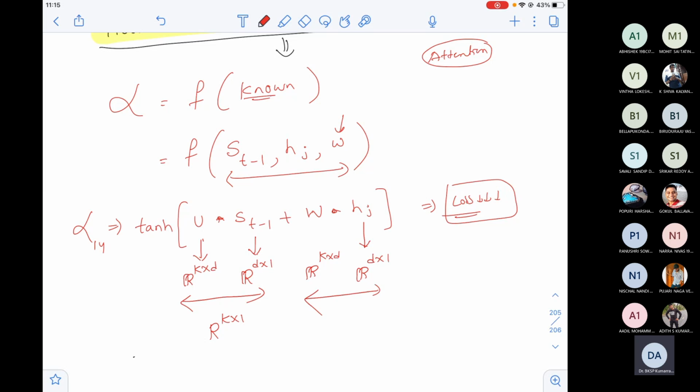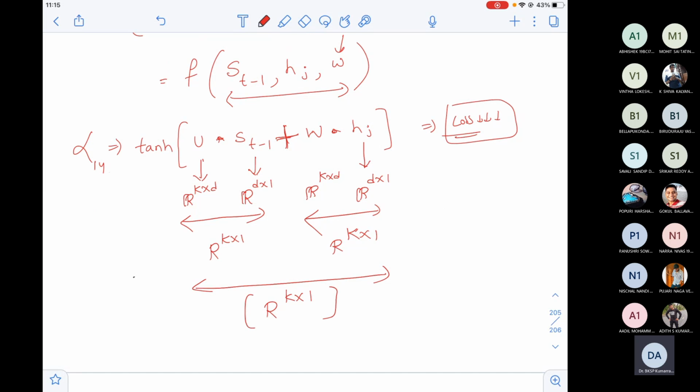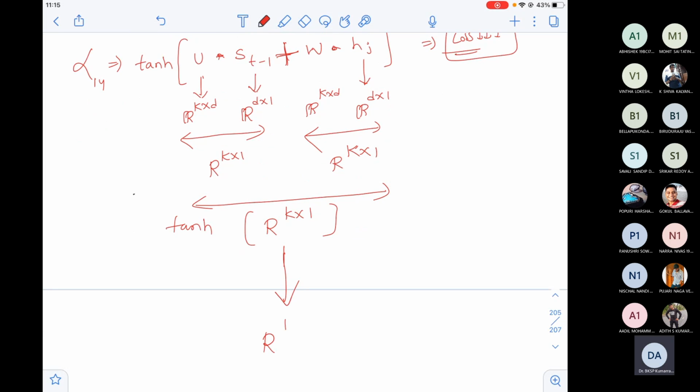If I multiply these two, I'll get K cross 1. If I add these two, because addition is the operation between them, again I'll get K cross 1 dimension. And when I apply tanh, again I would get K cross 1.